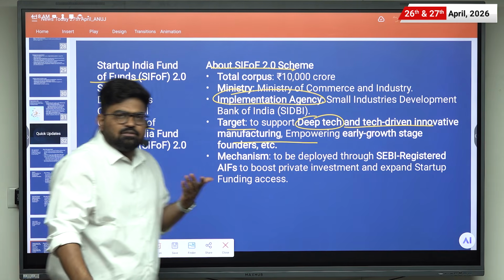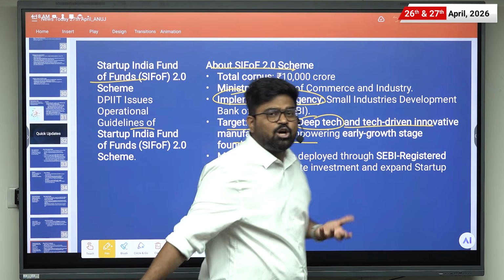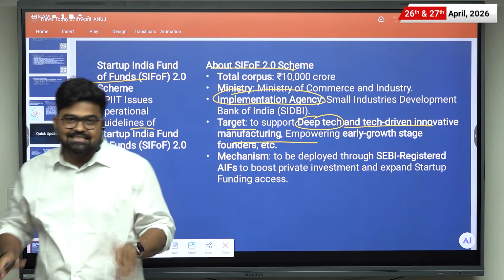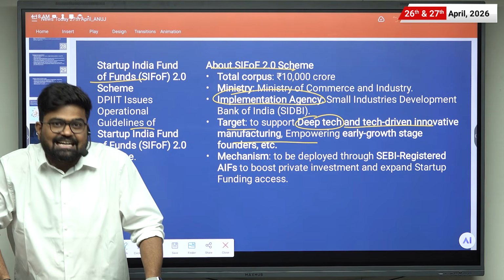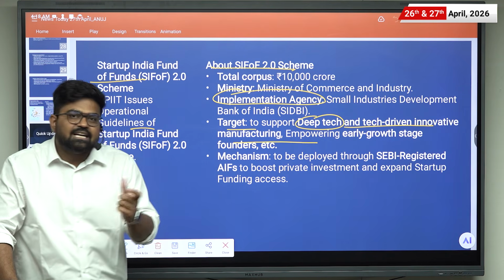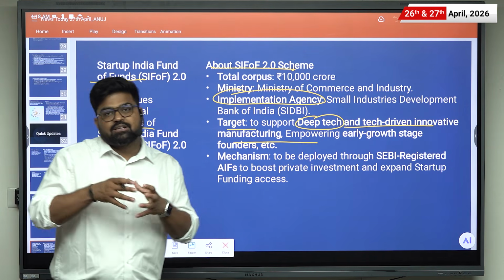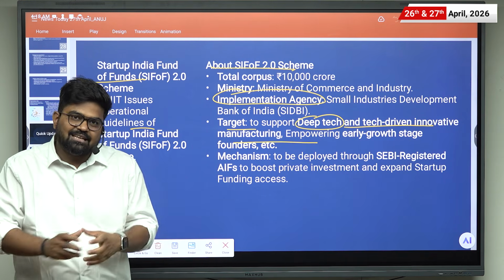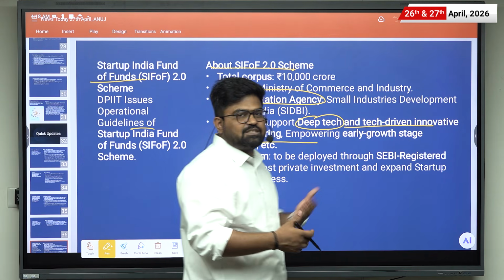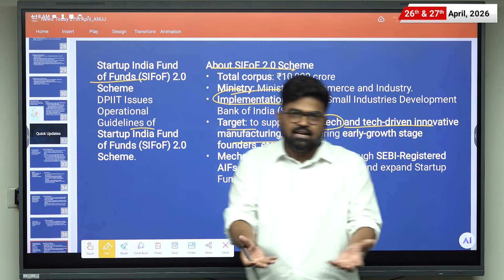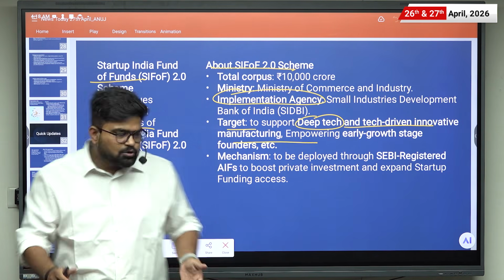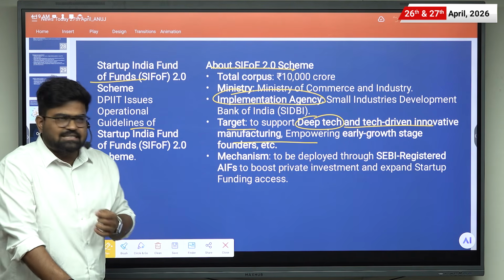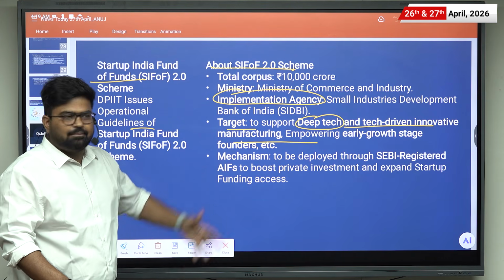So if you have observed last year's statement of the Minister of Commerce, he gave a statement that India is producing startups that are not leading to deep tech, or not leading to tech manufacturing. Mostly we are focusing on startups which are delivering products at a cheaper rate. So to focus on deep tech and tech-driven innovative startups, this scheme is there.